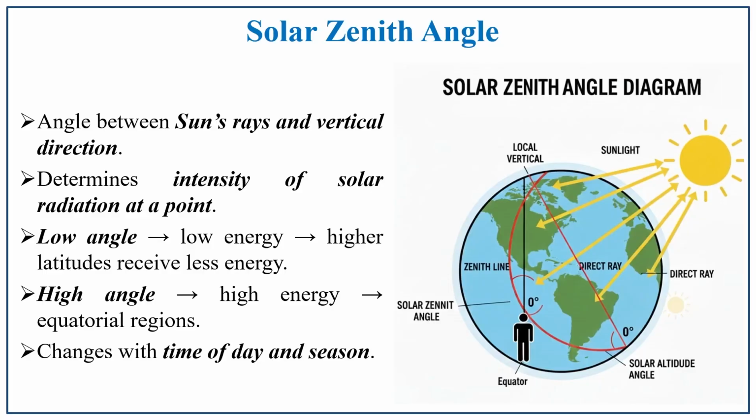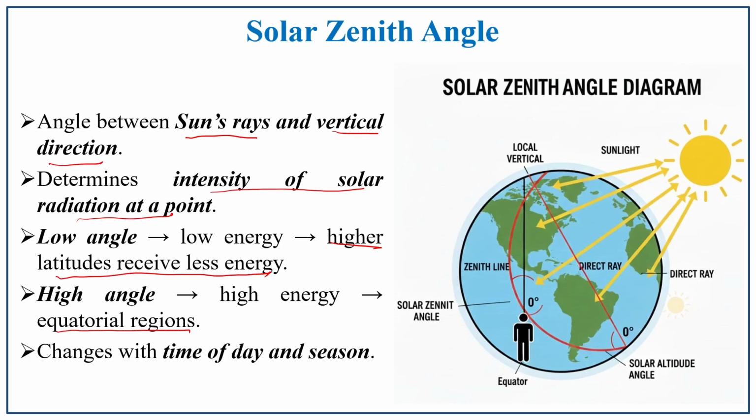Solar zenith angle. Solar zenith angle is the angle between the sun's rays and the vertical direction. It also determines the intensity of solar radiation at a point. If there is a low angle, what happens? Higher latitudes receive less energy. If there is a high angle, then higher energy is received by the equatorial region. So, solar zenith is nothing but the angle of the solar radiation. It also changes in the day and seasons. This variation can be witnessed in the time of the day and seasons.